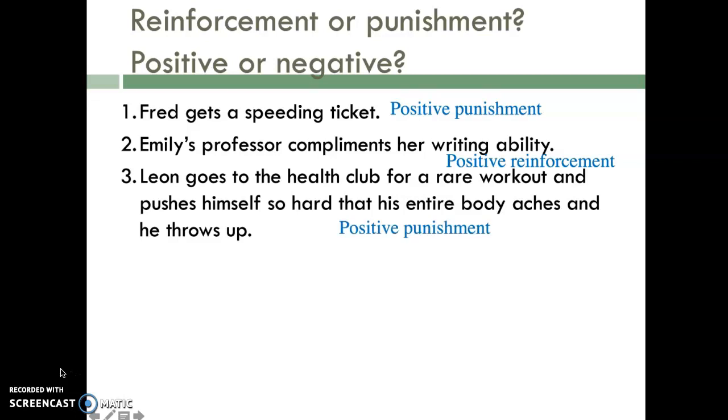It's punishment because the fact that his body ached and he threw up should probably reduce the likelihood that he'll keep doing that behavior. And it's positive because it's an addition of painful experiences, his body aching and him throwing up. And so that added experience is going to decrease the likelihood that he'll behave in that way again.